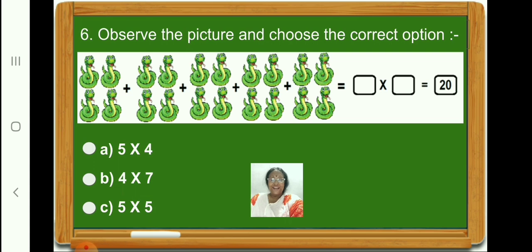Count and say. 1, 2, 3, 4, 5. And in each group, how many snakes are there? 4. Children, 5 times 4 is equal to 20. That is 5 4s are 20. So let us choose the correct option. A, 5 fours are.